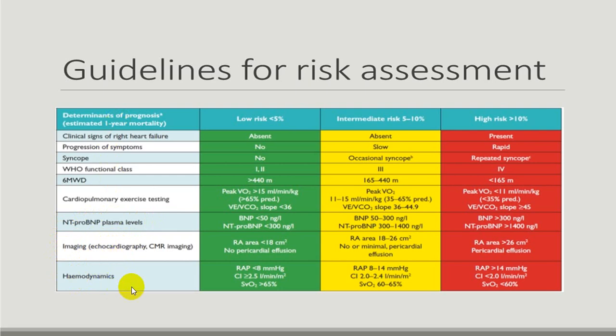After doing all this investigation, you can classify into low risk, intermediate risk, and high risk. At your leisure, if you are interested, you can just go through it.